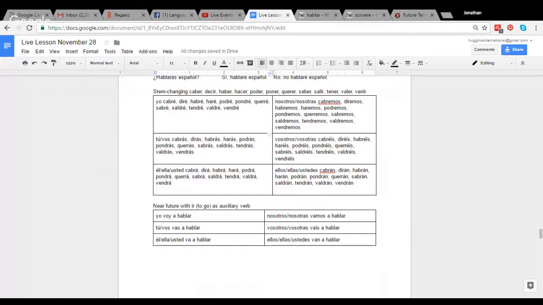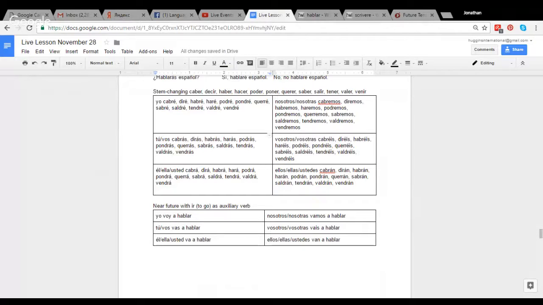And you also can use the present simple if it's understood from the context that you're talking about the future. I was talking with a native speaker yesterday and asking questions about what the main differences are between the present simple, this near future with ir, and the future with the one word with these endings. And there wasn't really much of a distinction that she was able to tell me.